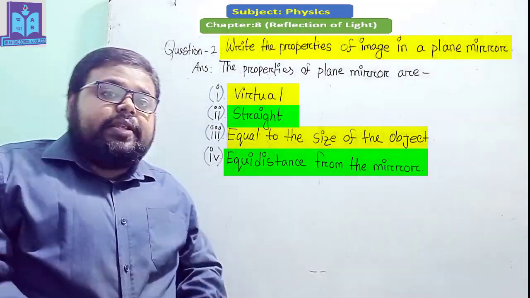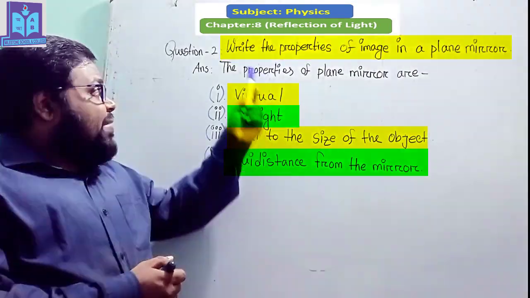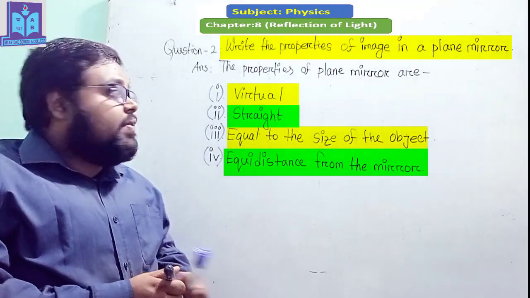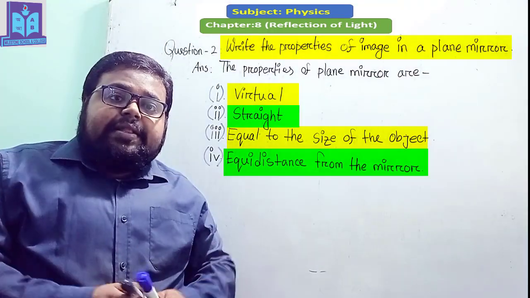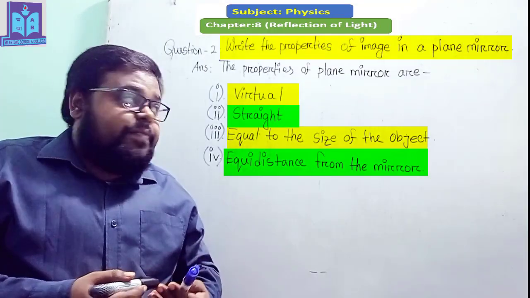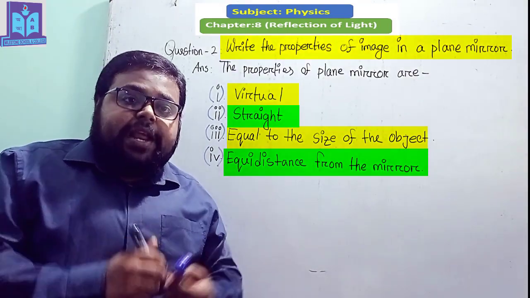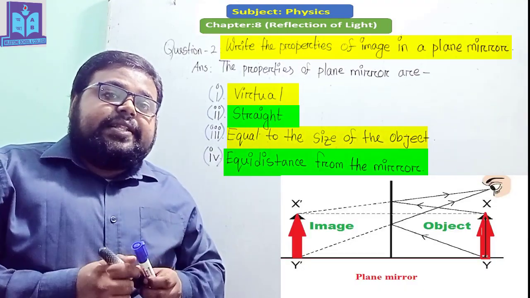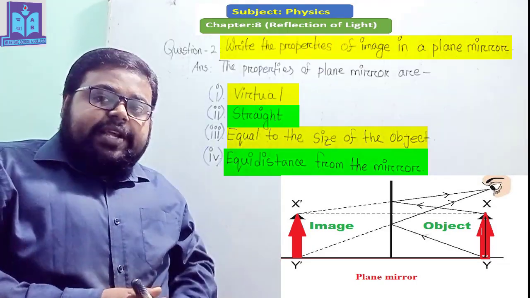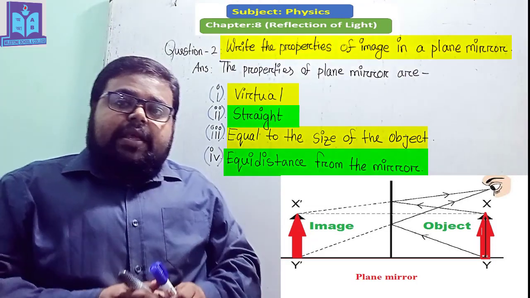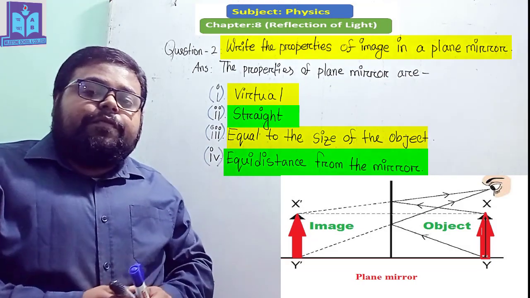Dear student, now this is our second question: write the properties of an image in a plane mirror. That means we have to describe the properties of an image which will be created in a plane mirror. Here you can see that this is a plane mirror and the image is created in this plane mirror. The first property is that the image will be virtual.